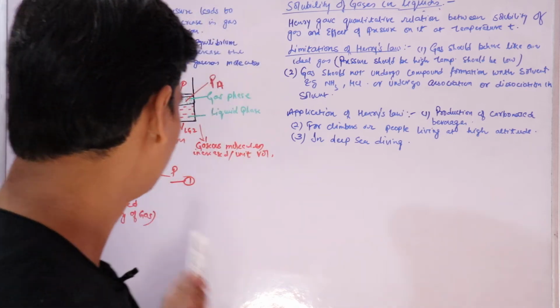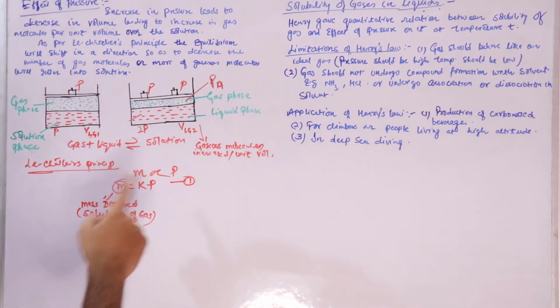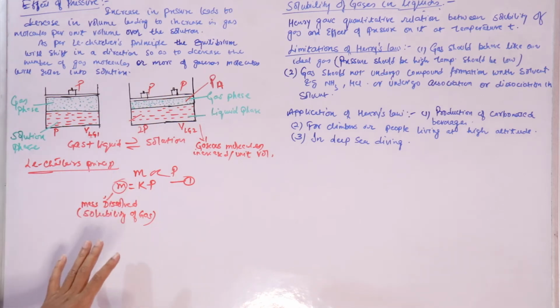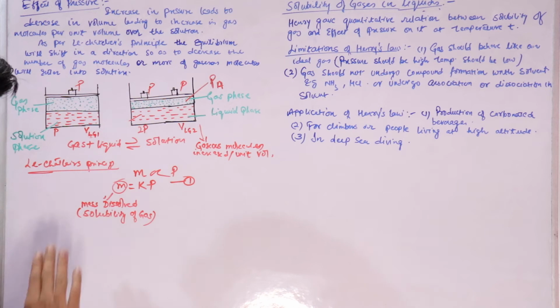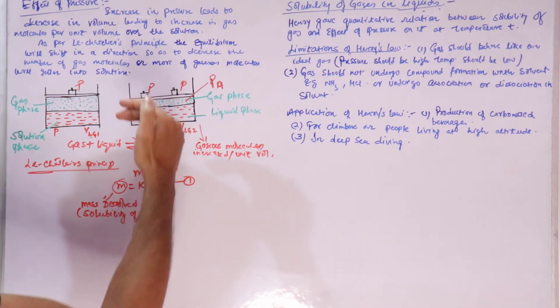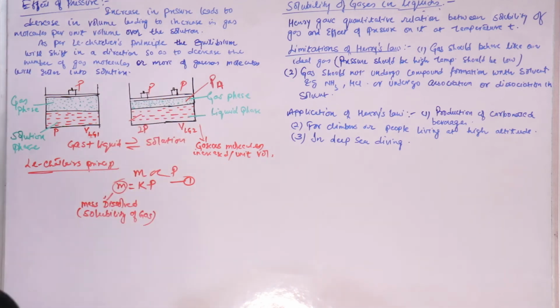So we describe this relation as: the solubility, or the mass of gas dissolved in a liquid at constant temperature, is directly proportional to the pressure of the gas above the liquid surface. Just remember this till here, that we have proved this quantitatively, that the mass or the solubility of gas is directly proportional to the pressure of the gas above the liquid surface.